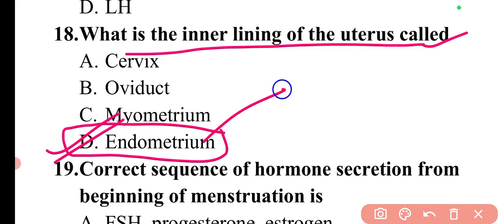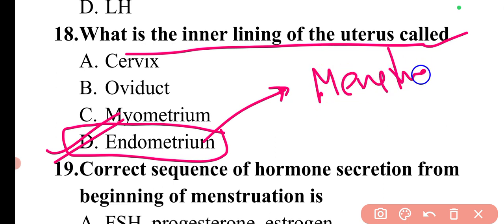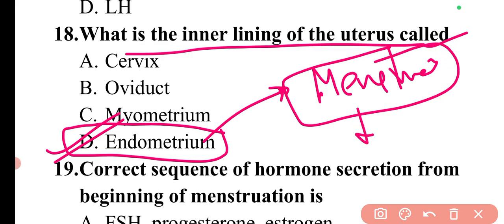So this term we have discussed many times in this particular section only, in the reproductive section, where we are checking the menstrual cycle. The different events happen in the menstrual cycle. There we have discussed when the endometrium will break, when it will start rebuilding, and when this endometrium will thicken. So these all events we have covered.